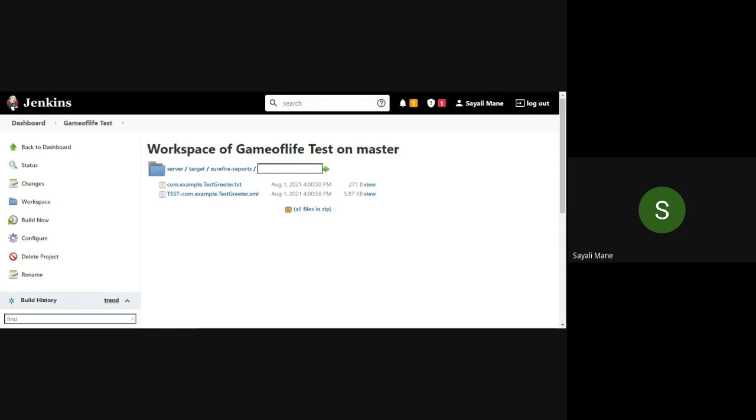Done? Yes, ma'am. Okay. Now do one thing, copy this one, server target, or simply write it down somewhere in the notepad because we require this path for the next one. You can open a new tab and simply write down server slash target slash surefire-reports slash.